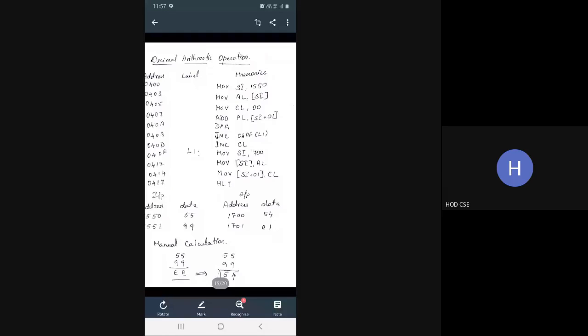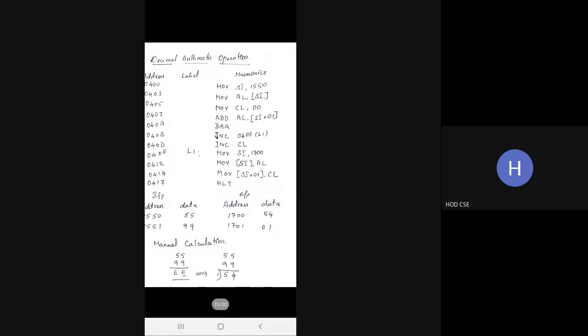So now SI is mentioned here as a memory location. Why is it mentioned with a square bracket? Whatever value present in 1550 is moved to the accumulator register. Now I am clearing the count register because I want to receive the carry there.